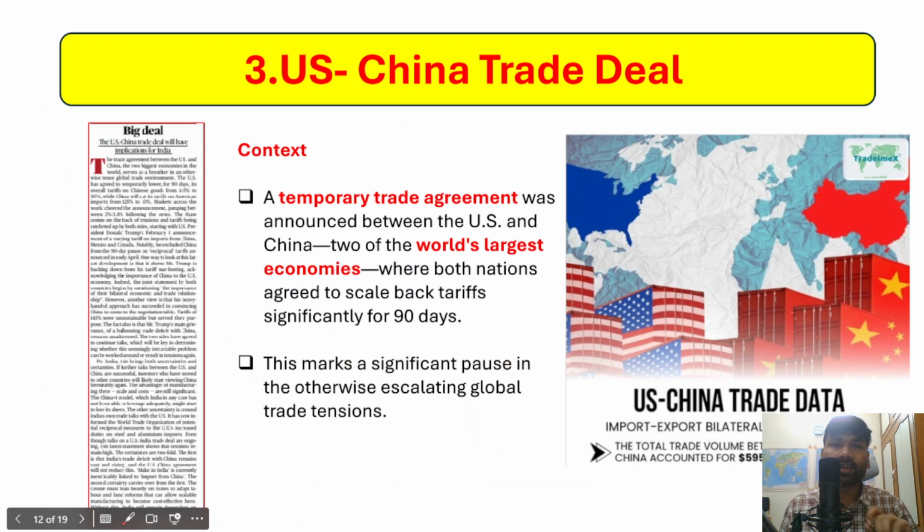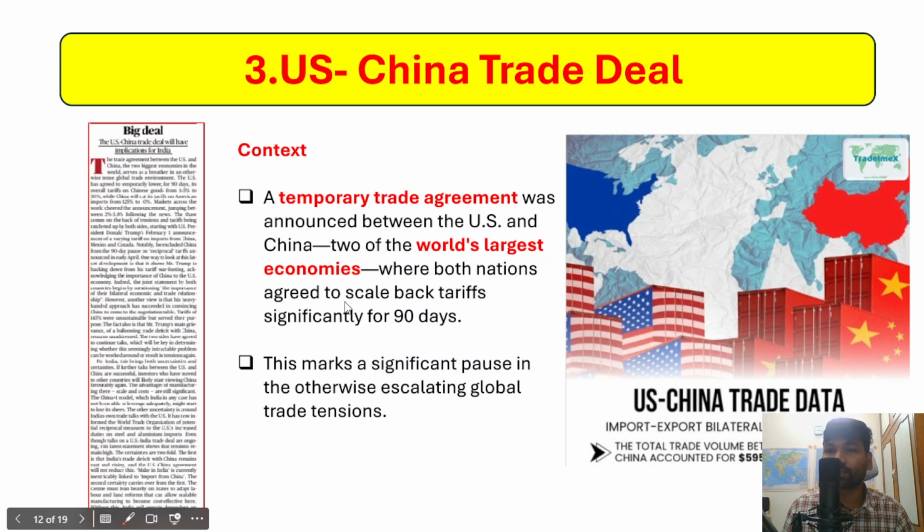And the next very important topic is the US-China trade deal. In the backdrop of reciprocal tariffs between the US and China, they have imposed tariffs on one another, and in this backdrop they have signed a temporary trade deal with each other. In this context, we'll understand the significance of this US-China trade deal for India.